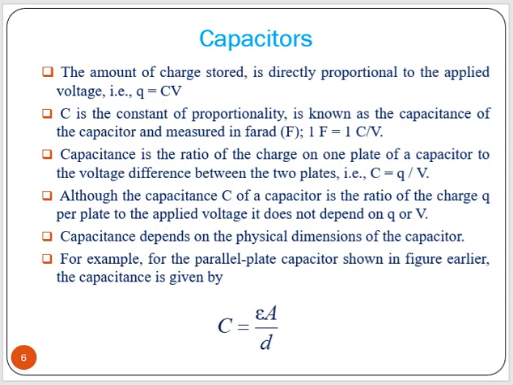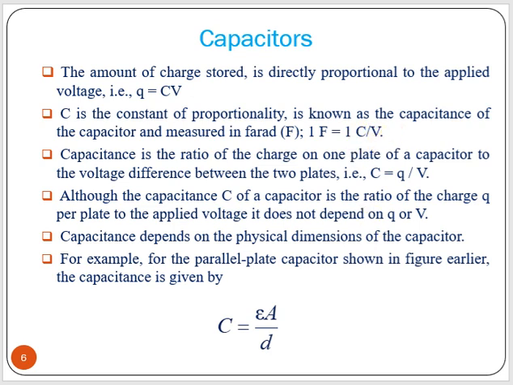The amount of charge stored is directly proportional to the applied voltage, that is Q equal to C into V, where C is the constant of proportionality, known as the capacitance of the capacitor, which is measured in farad. So the unit of capacitance is farad, and C equal to Q by V. So 1 farad equals 1 coulomb per volt.